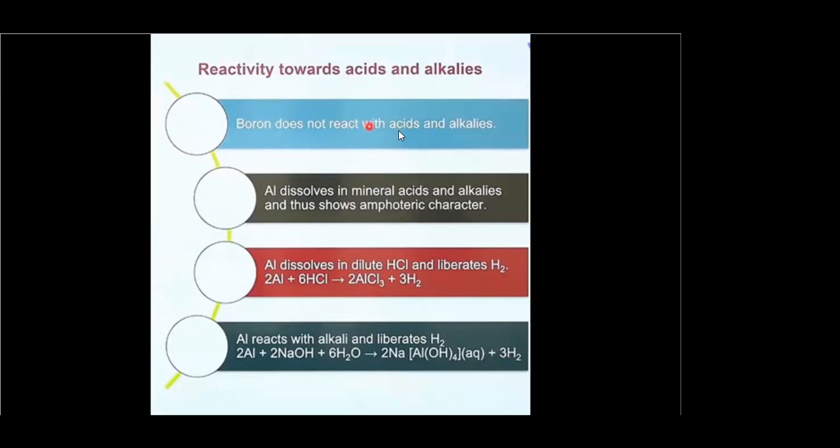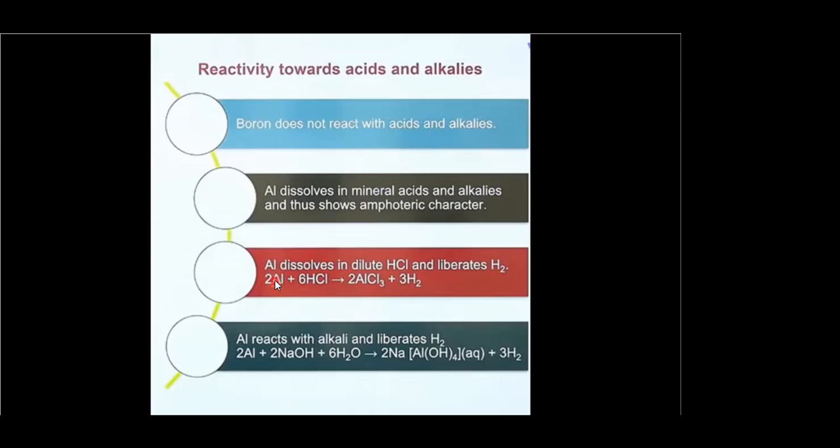Boron does not react with acids and alkalis. It is not reacting at all with acids and bases. However, aluminum reacts with mineral acids and alkalis and shows the amphoteric character. It reacts with acid as well as alkali. You have seen the reactions also. Aluminum dissolves in HCl and liberates hydrogen gas. Aluminium plus HCl gives AlCl3 plus hydrogen gas. That means aluminium reacts with acid to form salt and hydrogen gas is liberated.